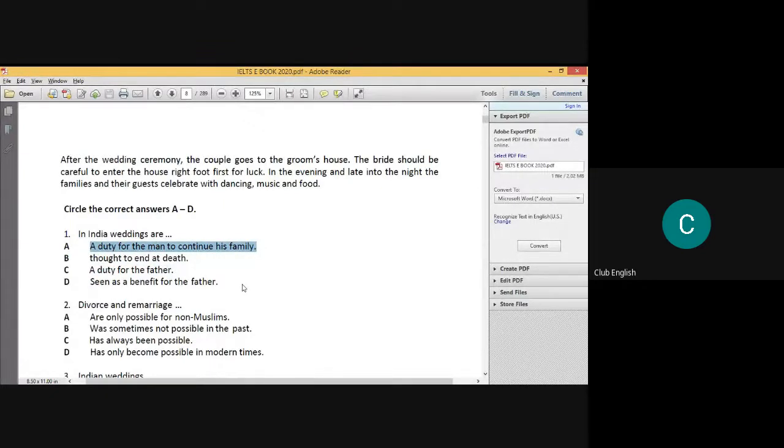Is the screen visible to everyone? Yes, sir. It is. Actually, I do have the book with me right now, so it's easy for me.